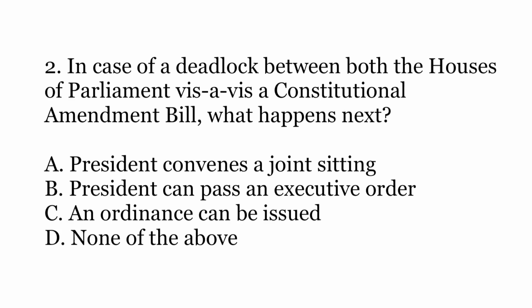The correct answer is D. None of the above. So in case a constitutional amendment bill is passed by one house but is not ratified by the other house, in that case nothing can be done about that bill unless and until the other house passes that bill. In extreme circumstances, the bill may even lapse, but the president cannot convene a joint sitting. It is possible only in case of an ordinary bill.